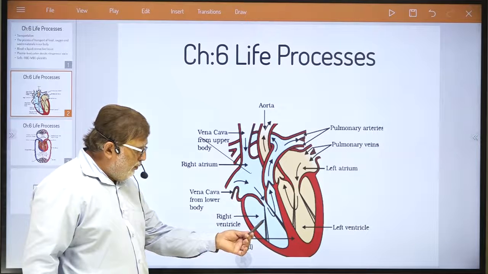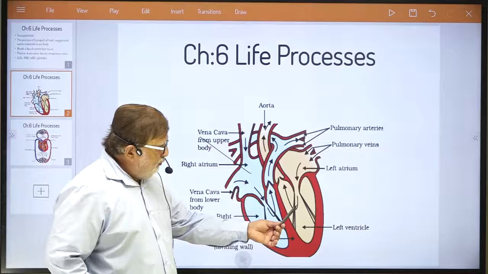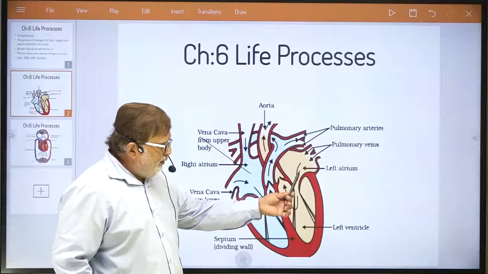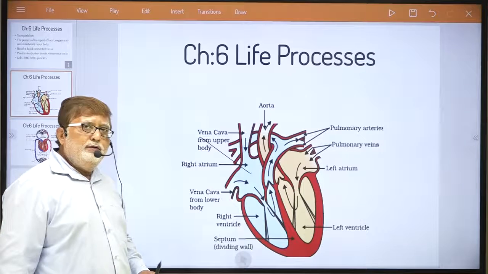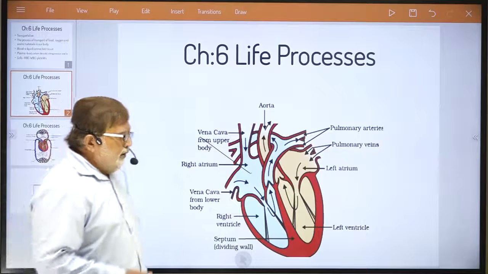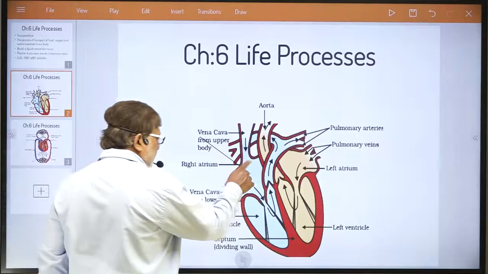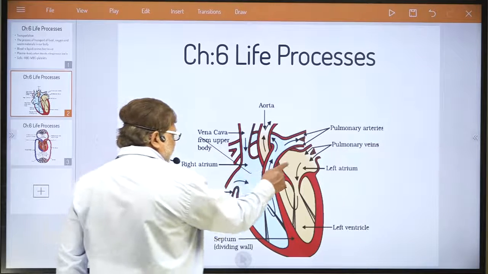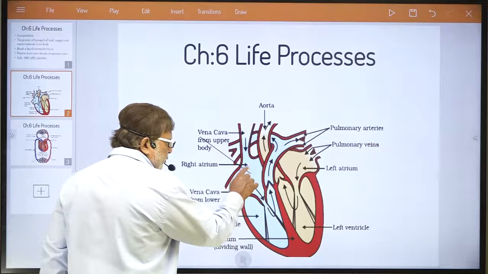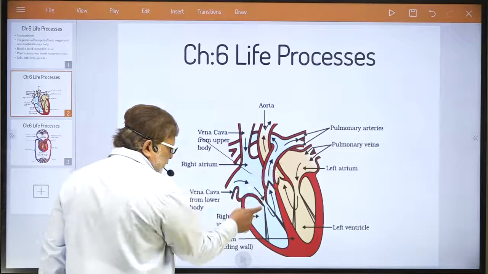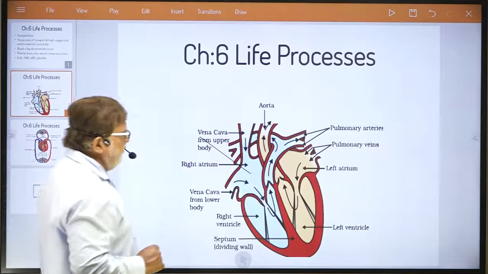This is called right ventricle. This is called left atrium. This is left ventricle. First, I am just trying to explain all the parts to you. These two are the upper chambers. Understand: right atrium, right auricle, left atrium. You can see the blue part. This one is the right ventricle and this is the left ventricle.